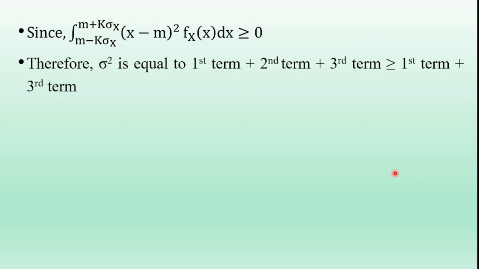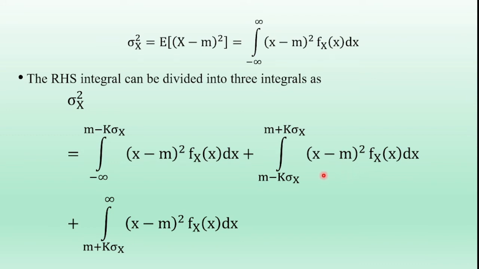So in the above equation, the second term is greater than or equal to 0, and the variance of x is greater than or equal to the first term plus the third term.